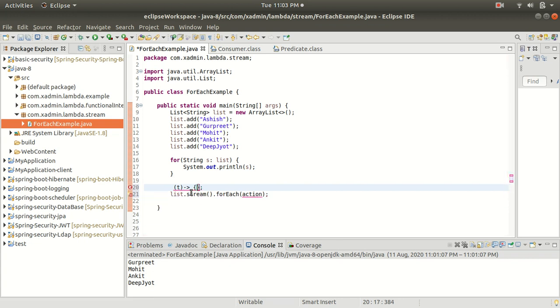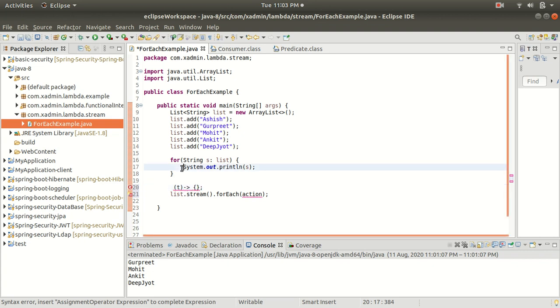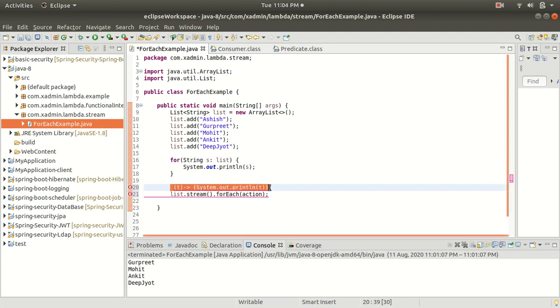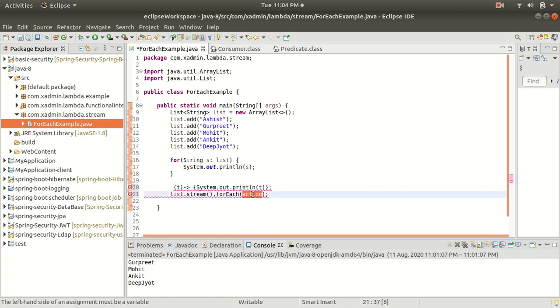This is the body of the method, and inside this I want to print with SOP. Let me copy it and paste it here, and let's put t. So this is the lambda expression of the method. Now let me copy it and paste it inside the action.